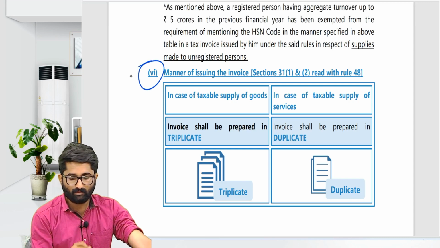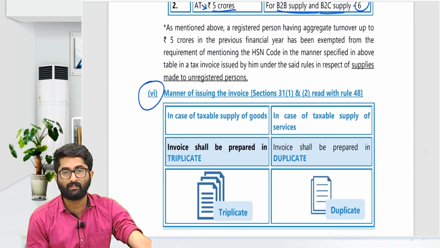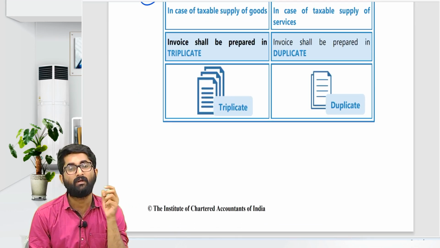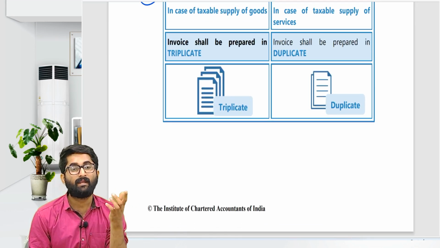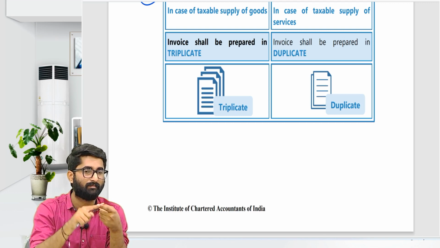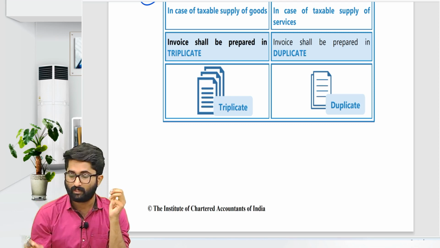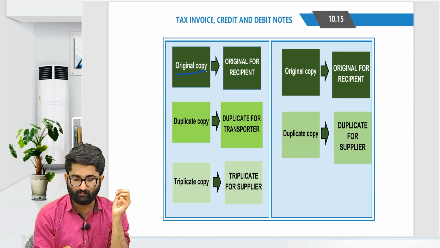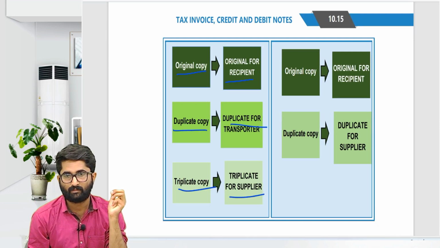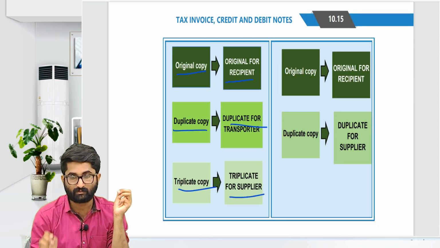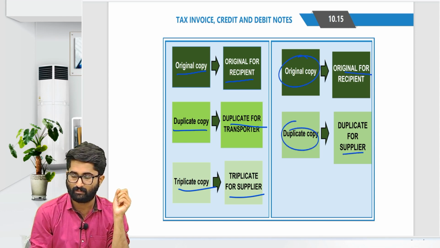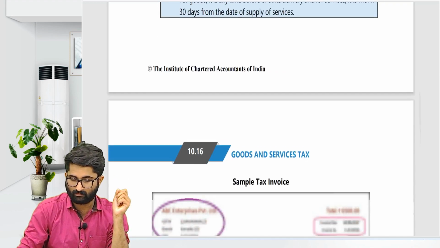And one more, manner of issuing the invoice, a very important one. In case of goods, triplicate. In case of service, it is duplicate. Triplicate in case of goods: original for recipient, duplicate for transporter, triplicate for supplier. I hope this is clear. But in case of services, there is no transporter. That's why original for recipient, duplicate for supplier. So this is one more important point which we had to discuss.